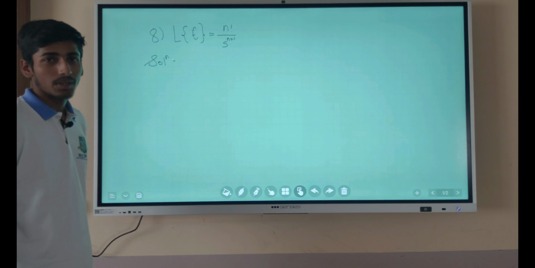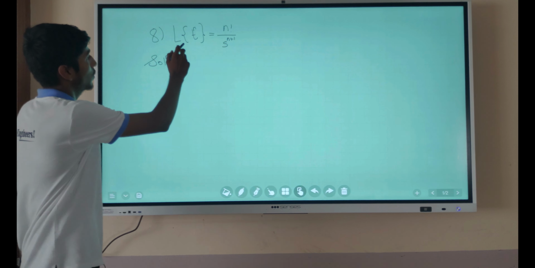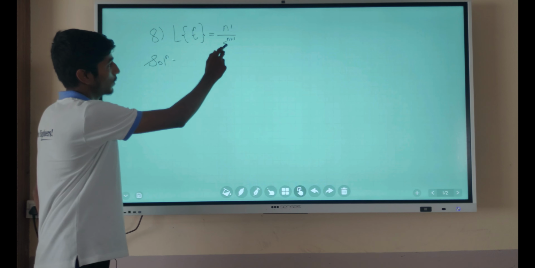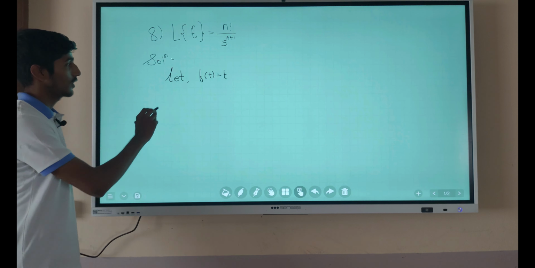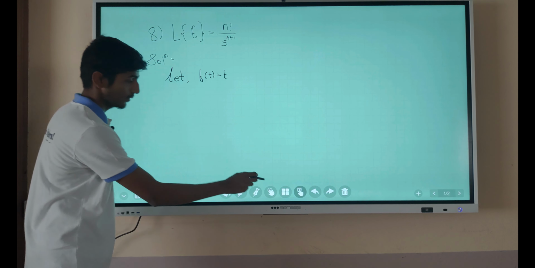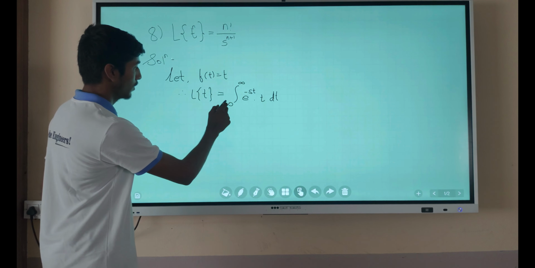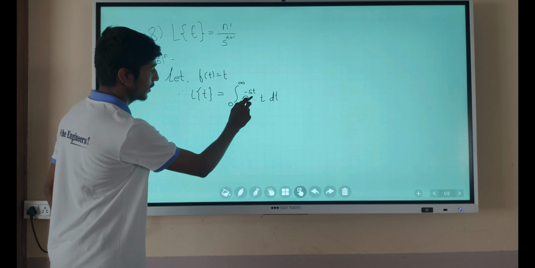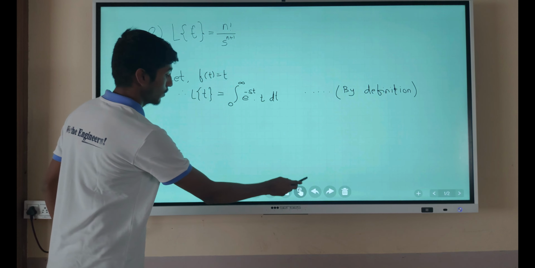Now we prove property number 8 of Laplace transform, which is nothing but the Laplace transform of t raised to n is equal to n factorial upon s raised to n plus 1. Now we prove it. Let us consider f of t is equal to t raised to n, where n is equal to 1. By using the definition of Laplace transform, integration from 0 to infinity e raised to minus st into t with respect to dt.